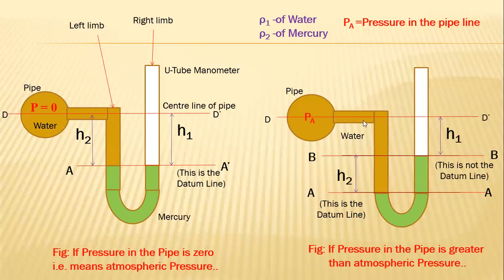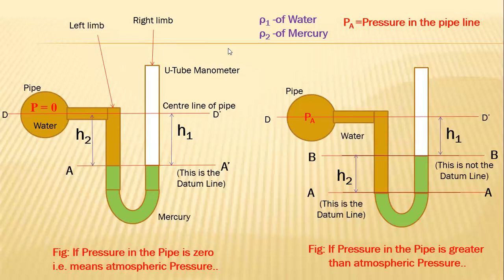So how we can calculate the pressure above the datum line on left side of the limb and pressure above the datum line on right side of the limb? Before that, to make it clear, the pressure above the datum line on left limb as well as right limb, is it same or different?